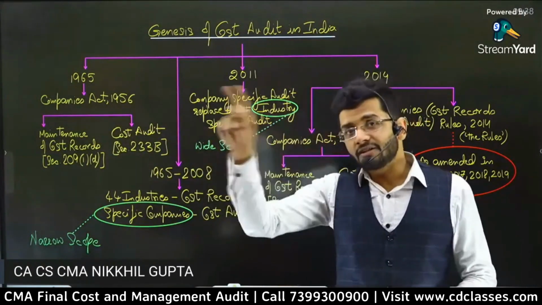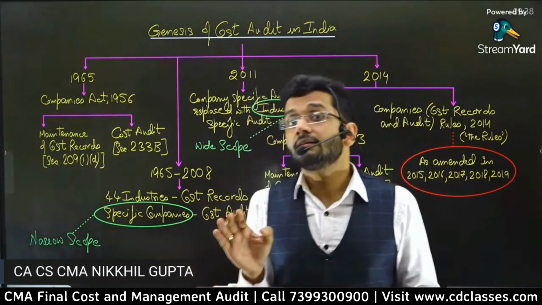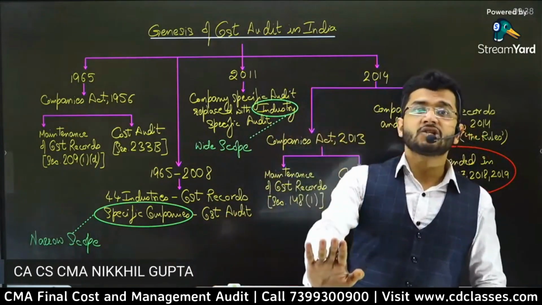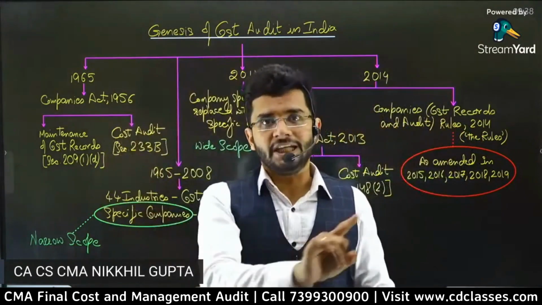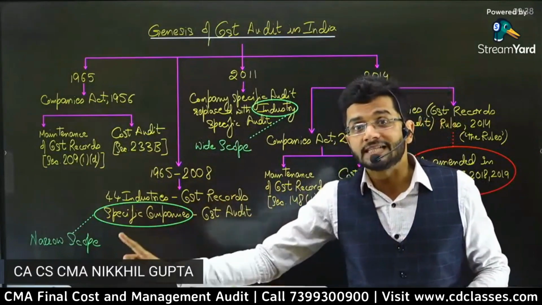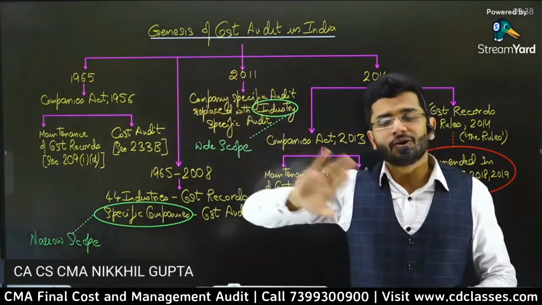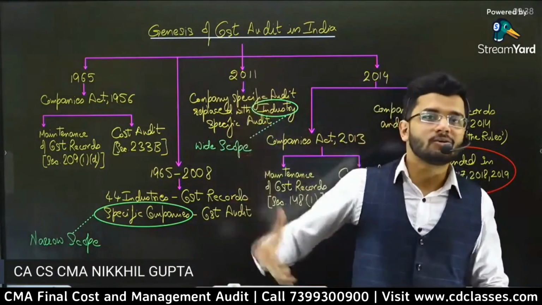Another distinguishing factor is that chartered accountants will have to do a financial audit of all the companies, which means financial audit is mandatory for all companies, whether it has 1 rupee of turnover, no turnover, or crores and crores of turnover.